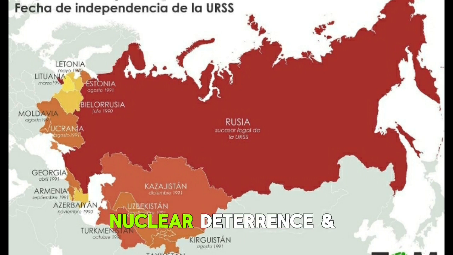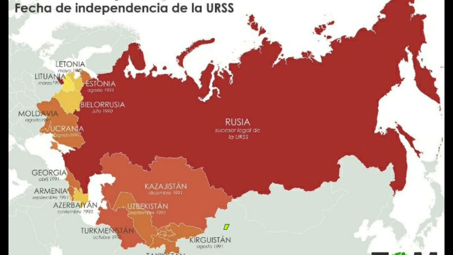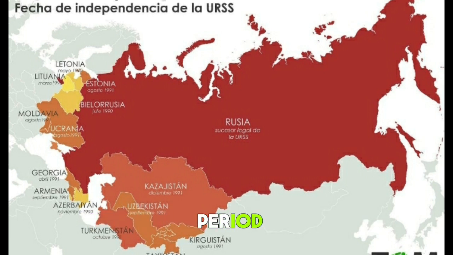Nuclear deterrence and stabilization. The map highlights decades of proxy conflicts and a tense nuclear standoff, though no direct military engagement occurs between NATO and the USSR during this period.